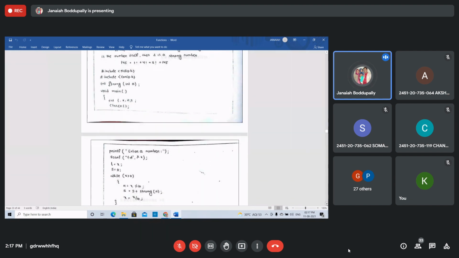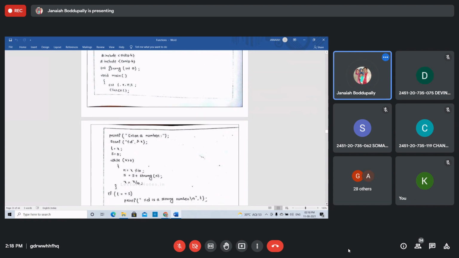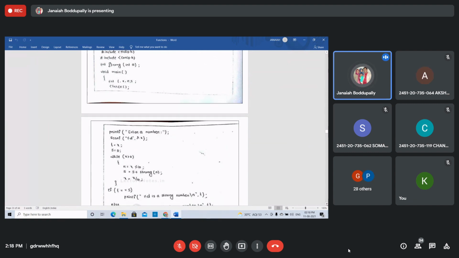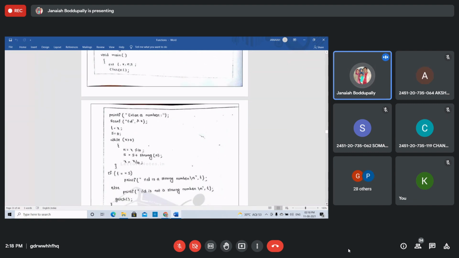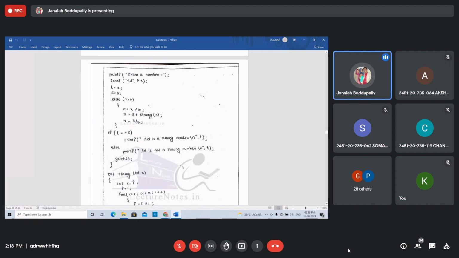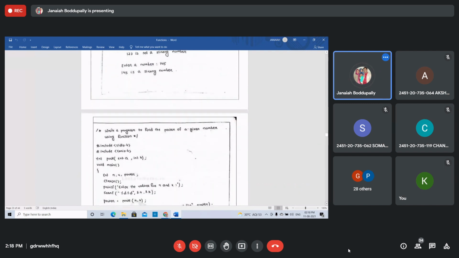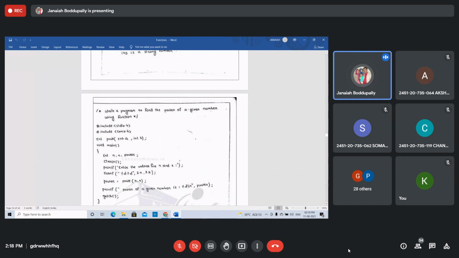You can execute using strong. The function name is strong, passing with arguments with return value. Printf enter number. Take this. How to calculate the strong number? Take the percent. Outside main is the strong function. Please, all of you try to execute all this. We know all the programs we executed already in the second unit only.